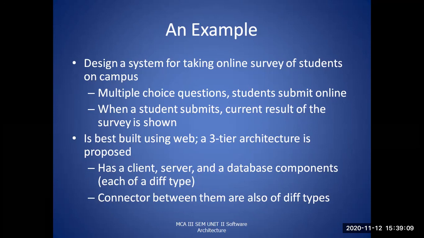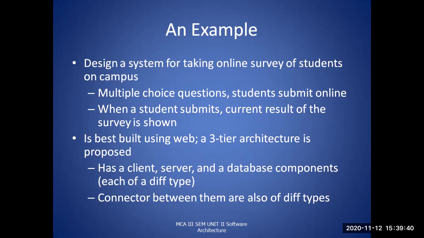So what kind of architecture will be used as part of this system design? See here, the student is one kind of user who is interacting with some kind of front end tool, that is, some kind of an application. After that, the information provided by the student will be stored in the database.